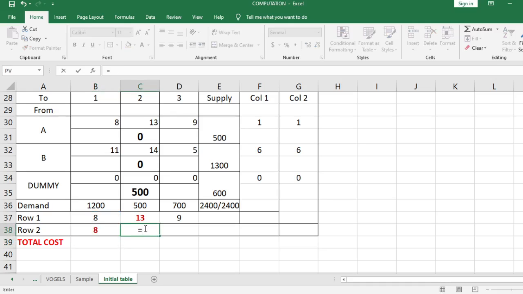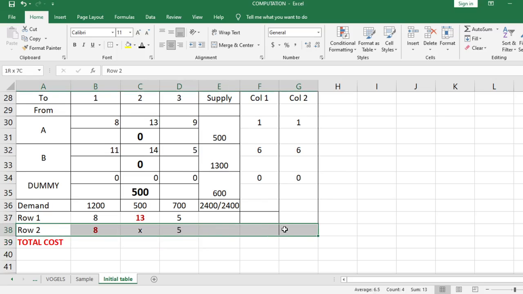This one, that is still wala na, so X na. And this one here, that is still 5 and 0. Okay, this should be 5 and 0. So that is 5. So which has the largest penalty among them all? 1, 6, 0, 5, or 8? We have 8. So we have to fully satisfy warehouse 1.